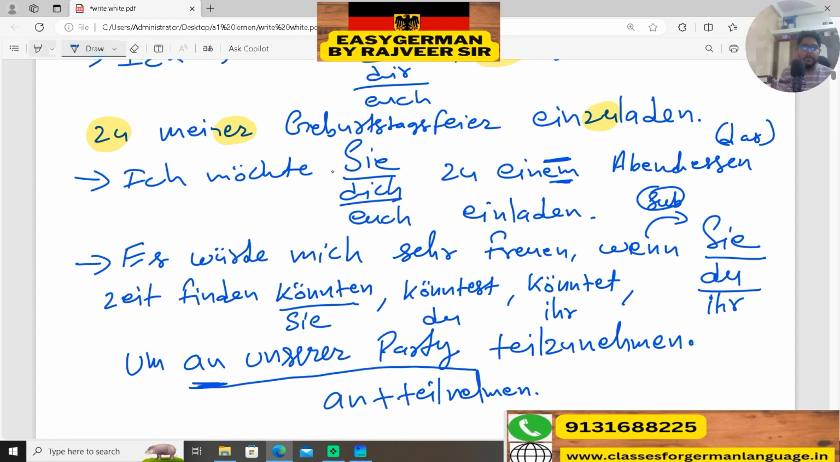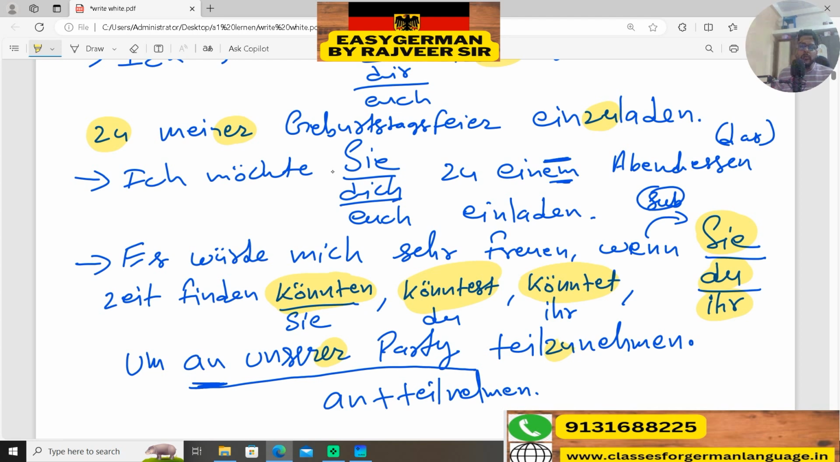So, es würde mich sehr freuen, wenn Sie, du oder ihr, finden, könnten for formal you conjugation, könntest for du conjugation, and könntet for ihr conjugation. And like for what you need to take time? An unserer Party. Party is having feminine article and an is having here dative preposition. That's why er ending. Party teilzunehmen. So in these ways you can introduce the event.